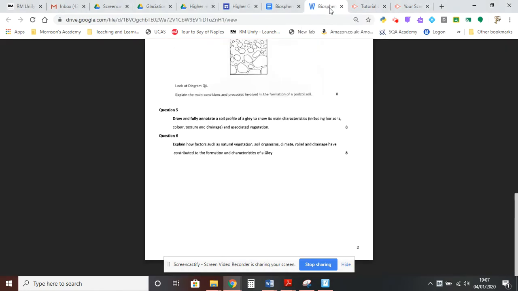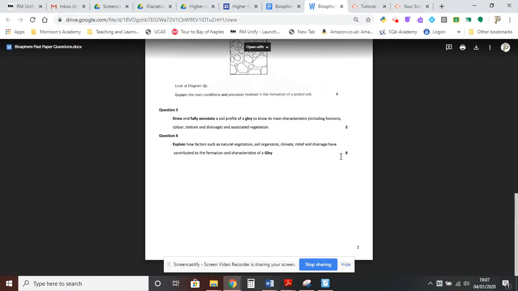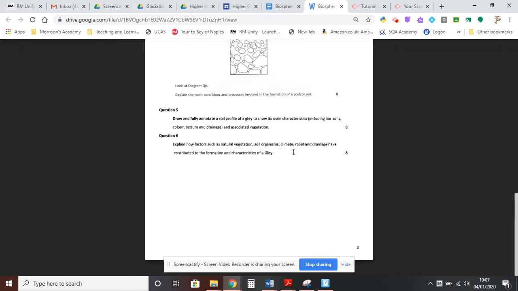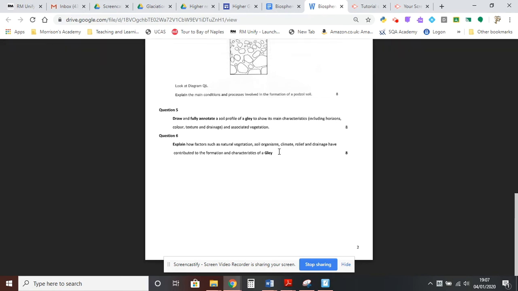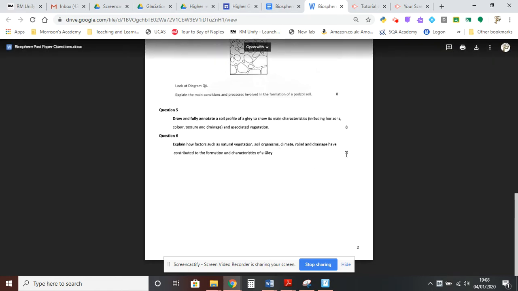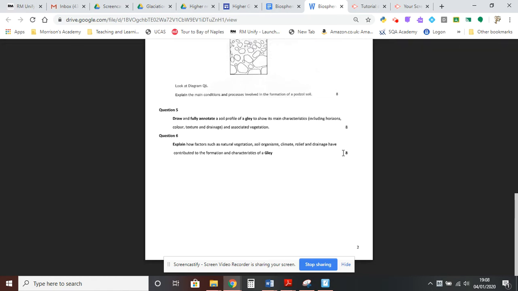But if we actually have a look at the exam question you're likely to answer, it's going to be: explain how factors such as natural vegetation, soil organisms, climate, relief and drainage have contributed to the formation and characteristics of the GLEY. It's what I would call one of the heart of the physical environment exam questions, because you're being asked to explain how these soils form rather than just drawing diagrams and annotating them with descriptive labels. These questions could be worth 8 and even potentially 10 marks, so you have to be prepared with lots of points of explanation.